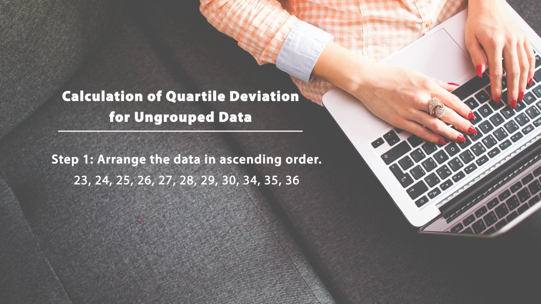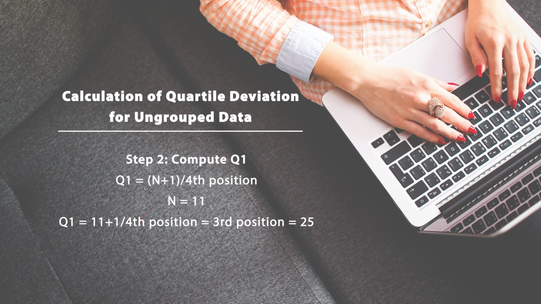In the very first step, we arrange the data into ascending order, which means the minimum comes first and the maximum comes last. Step 2, we compute Q1, because in the quartile deviation we have the formula Q3 minus Q1 divided by 2. There is a formula through which you can compute Q1. Similar to how you calculate the median of ungrouped data, we calculate Q1, which is the 25th percentile position of the data.